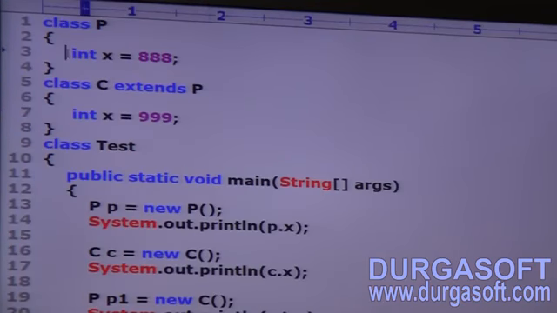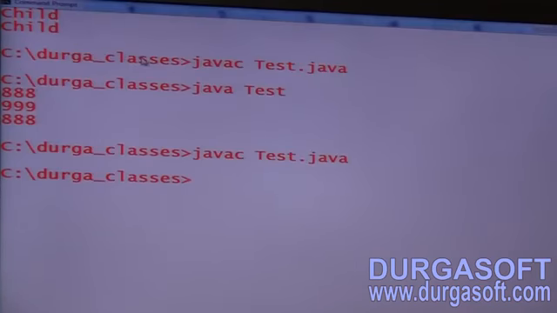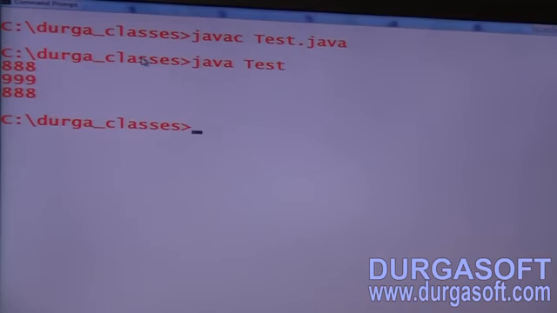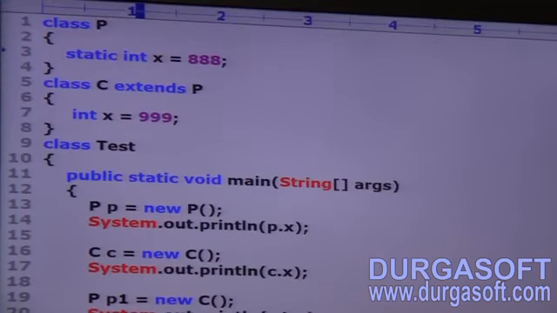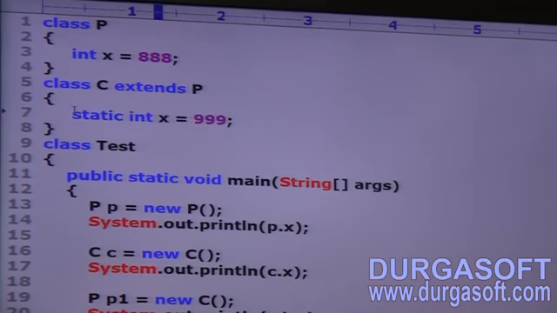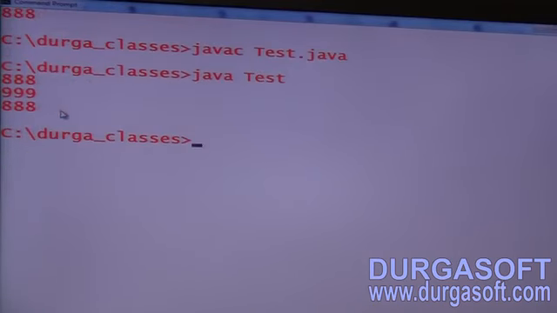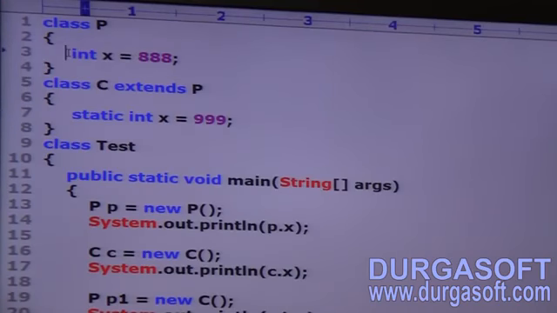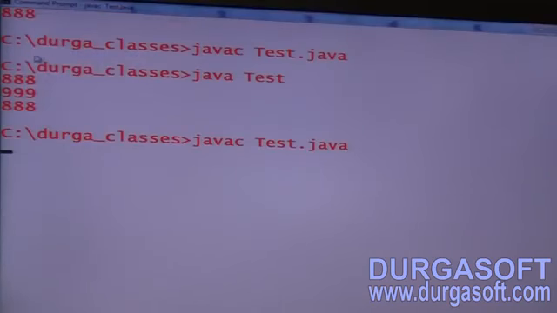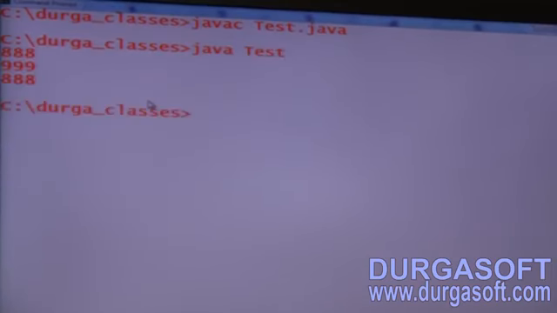Now let me take the variable as static. Parent variable is static, but child variable is non-static. No problem at all, the same answer, 888, 999, 888. Parent variable non-static but child variable static, same output by default. Parent variable static and child variable also static, no problem, same output. Are you getting the output, 888, 999, 888? Are you able to understand?